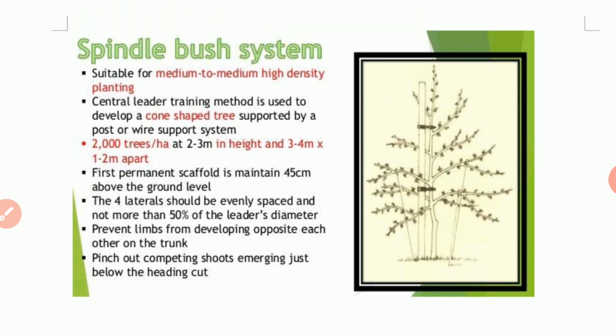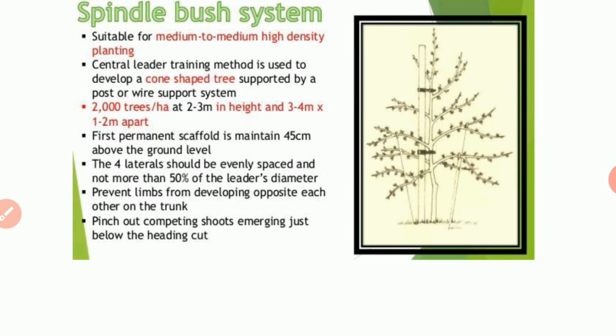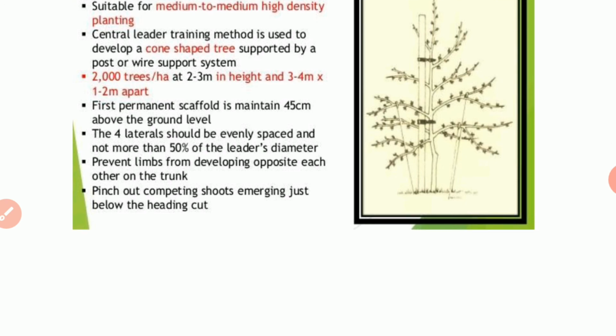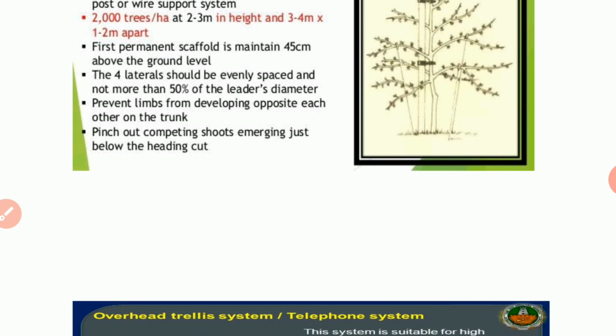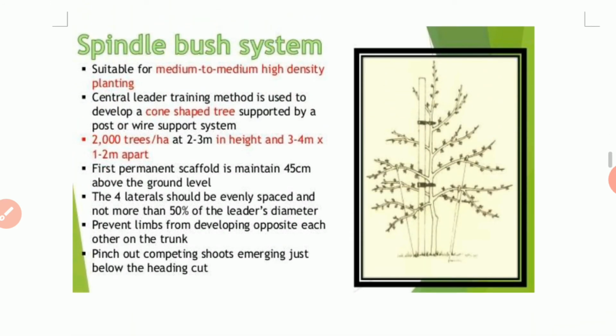Here we can see in the diagram that the plant is supported with the help of a post or wire support system. The lateral branches are not allowed to grow opposite to each other on the main trunk. So these branches are evenly spaced so that they can get maximum space to grow. So this is about the spindle bush system.